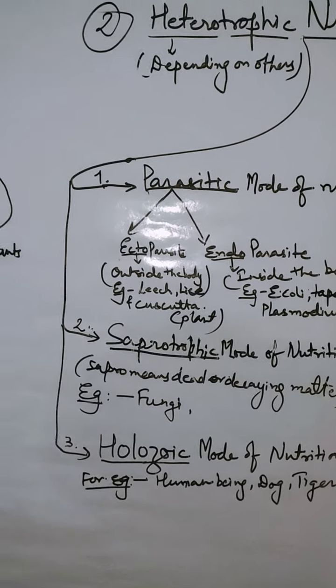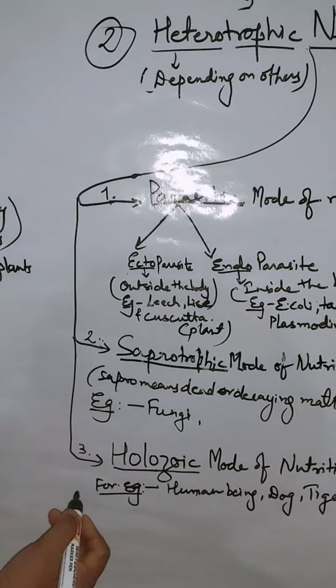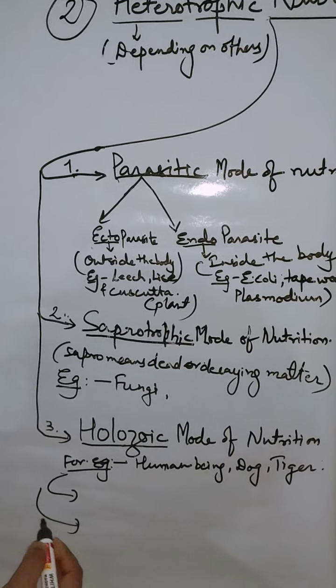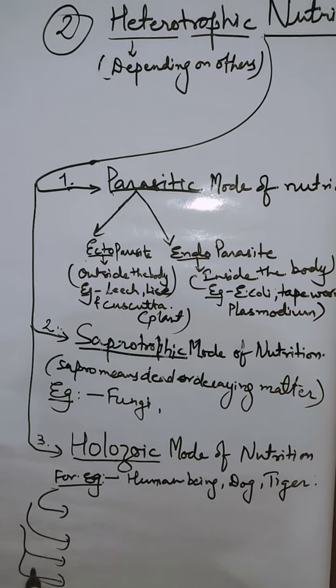The steps of holozoic nutrition, we will discuss in detail later. Right now I am just explaining the steps.